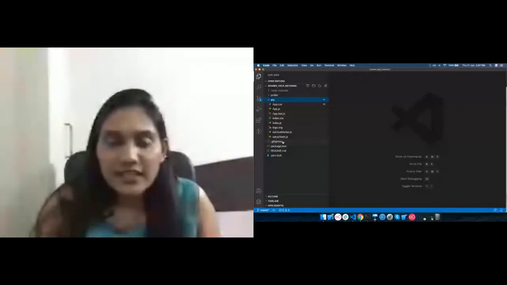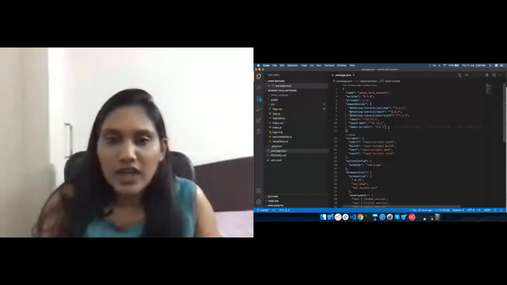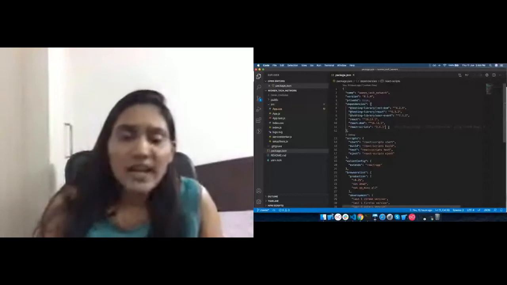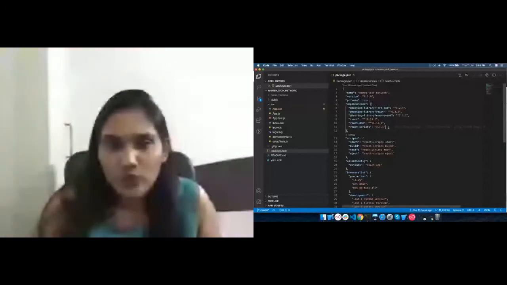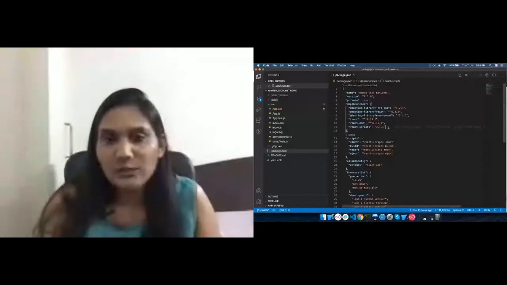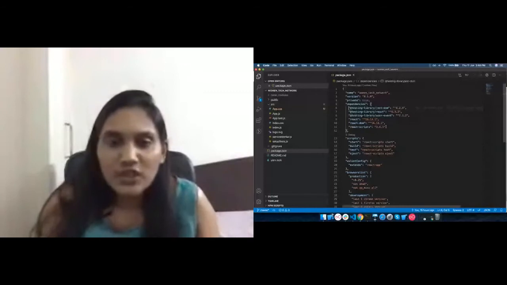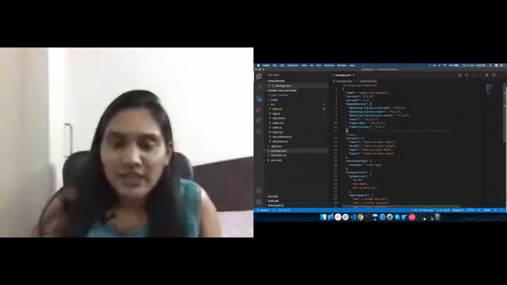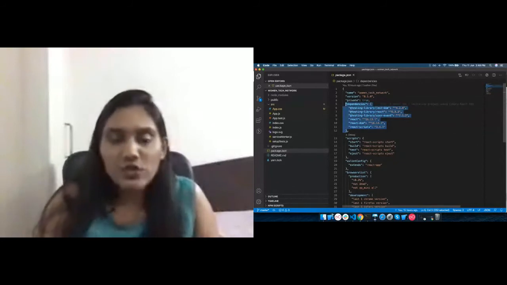So basically, this is the package.json where all the third-party libraries which you want to use in your application, like Axios, Material UI, Bootstrap, or any other npm module which you want to use, you can install in your project by running the command npm install, the name of the package which you want to use, --save. So this is the command and that library or package will get added to your dependencies. And whenever you want to run the application, you need to run npm install and you are good to go.